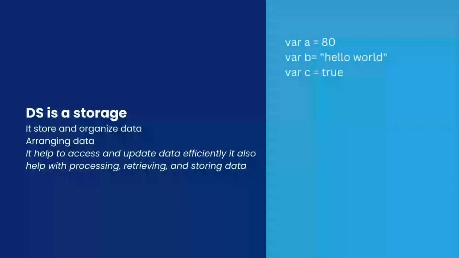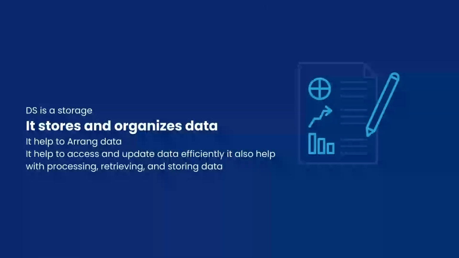The first important thing you need to understand about data structures is that it is a way of storing data. Let's imagine a program where you are declaring different variables, like integer variables, string variables and boolean variables. All those are nothing but a way of storing data, but in an unstructured format. Data structures not only help us with storing our data, but also help us organize our data.